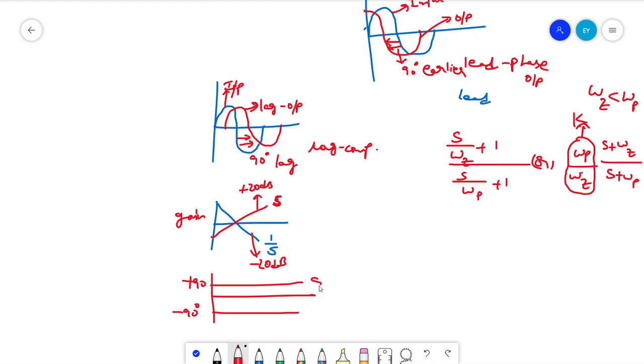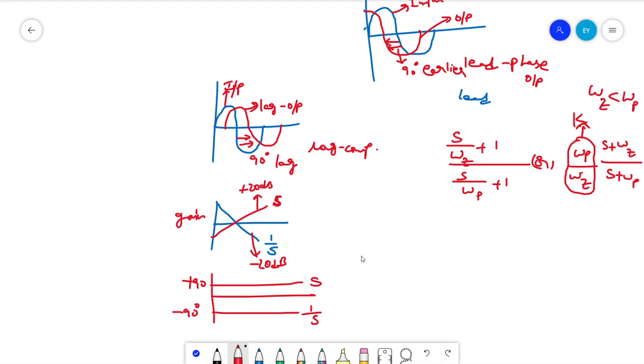A zero is nothing but a numerator term, and the denominator is nothing but a pole. So a pole contributes a negative phase shift, and a positive 90 degree phase shift is produced by the zero.